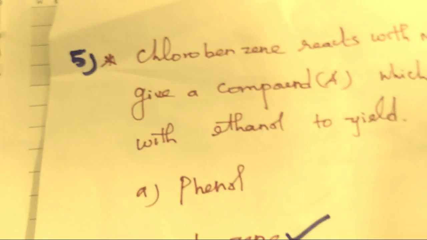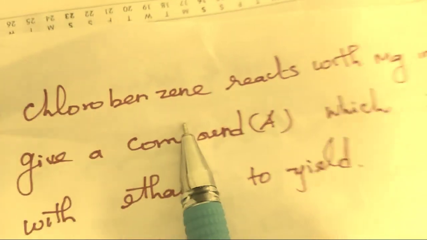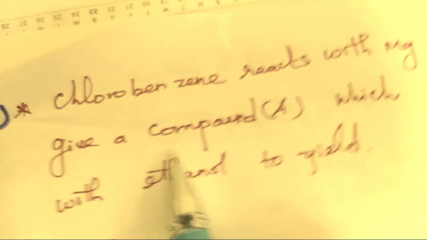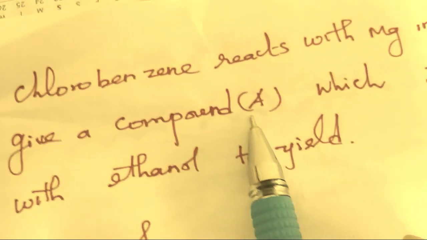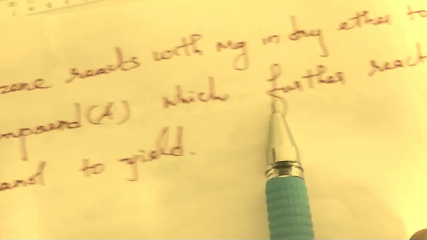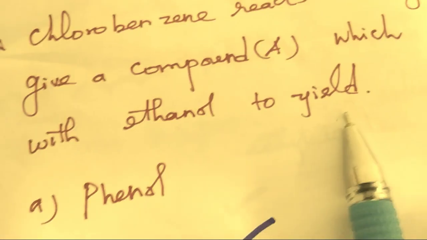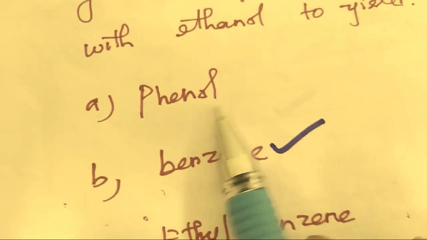Next one is: chlorobenzene reacts with magnesium metal in ether to give a compound A. Compound A further reacts with ethanol to yield. Four options are given.